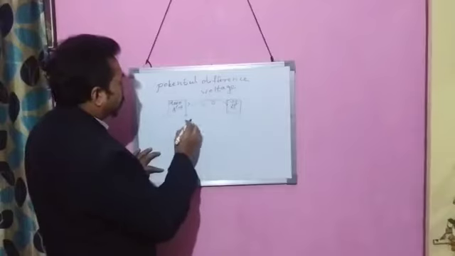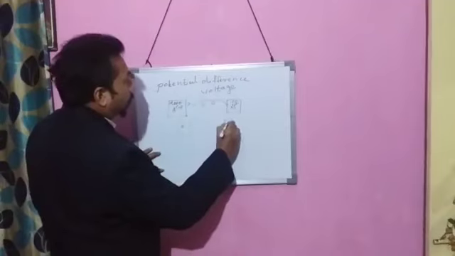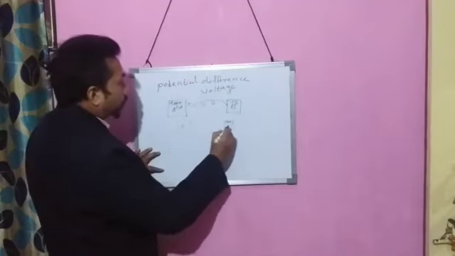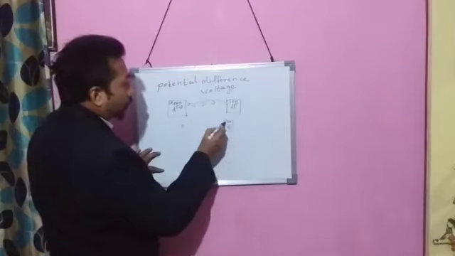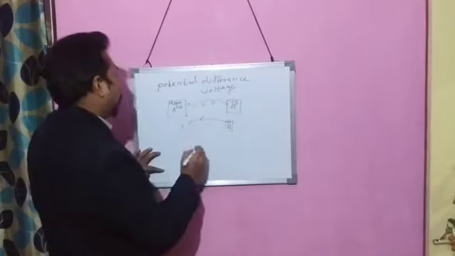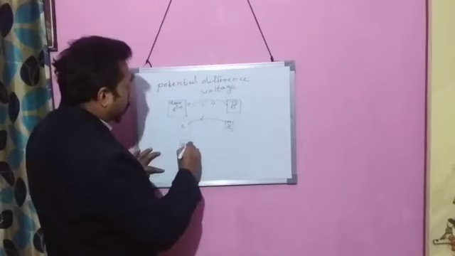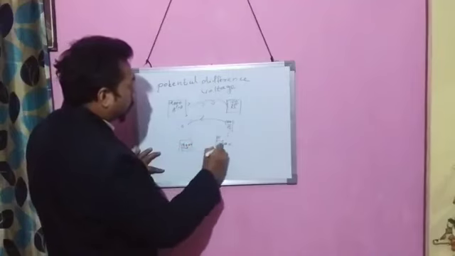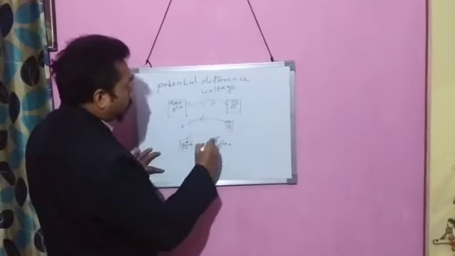Suppose A is a neutral body and B is a negatively charged body having 100 negative charge. In this case, electrons will come from B to A. And suppose A is having 10,000 negative charge and B is having 100 negative charge. In this case, electrons will go from A to B.